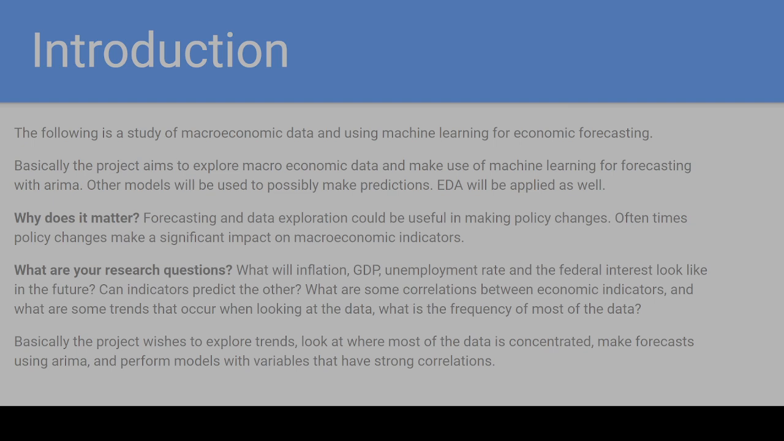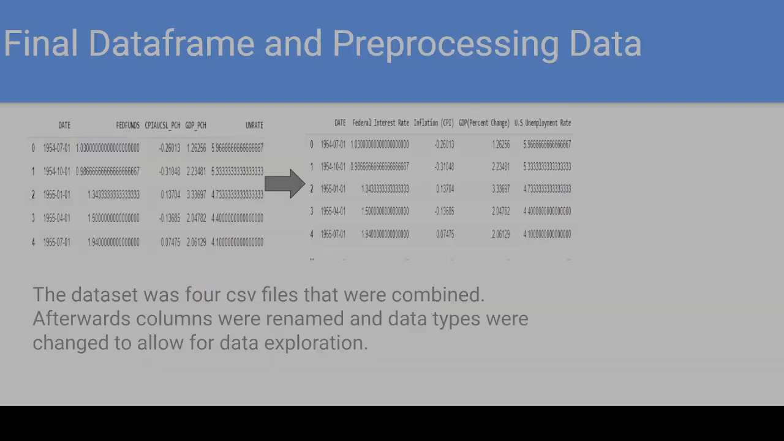What are the research questions? What will inflation, GDP, unemployment rate, and the federal interest rate look like in the future? Can indicators predict the other? What are some correlations between economic indicators? And what are some trends that occur when looking at the data? What is the frequency of most of the data? The project aims to explore trends, look at where most of the data is concentrated, make forecasts using ARIMA, and perform models with variables that have strong correlations.